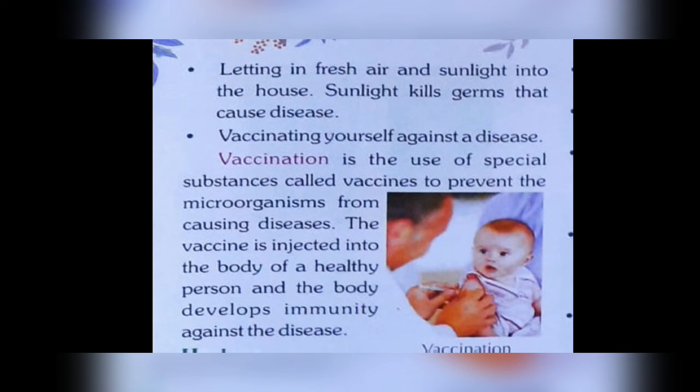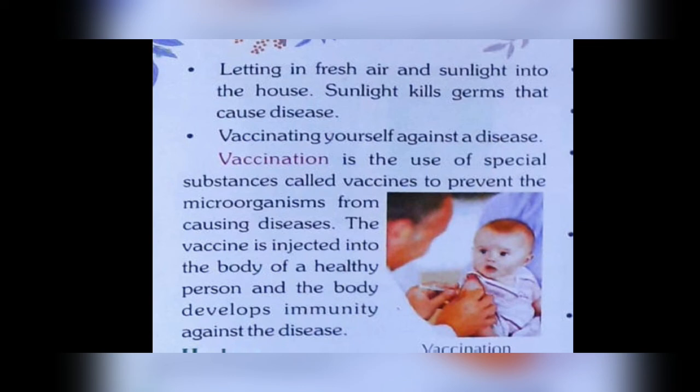Next is vaccinating yourself against a disease. Vaccinations help us to reduce the chances of getting infected by viruses, bacteria, protozoa, and fungi. Now, vaccination is the use of special substances called vaccines to prevent microorganisms from causing diseases. These vaccines prevent the microorganisms from causing diseases.